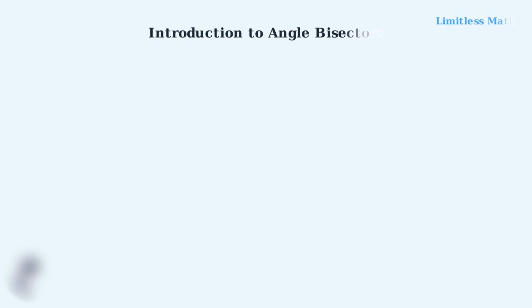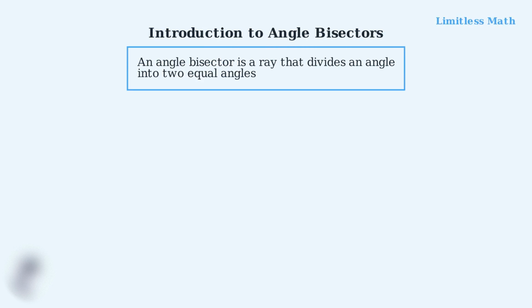Welcome to Limitless Math. Today we're diving into angle bisectors, a fundamental concept in geometry that you'll see on the SAT, ACT, and in your math courses. An angle bisector is simply a ray that divides an angle into two equal parts.